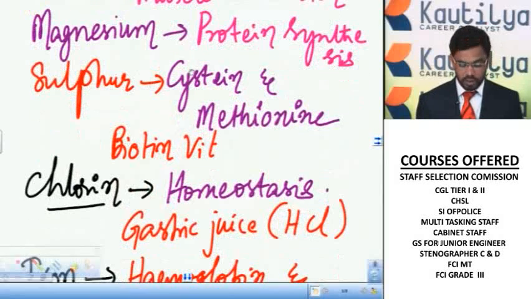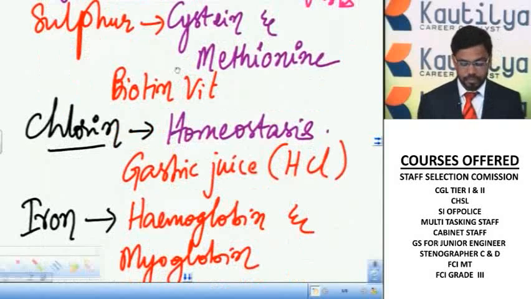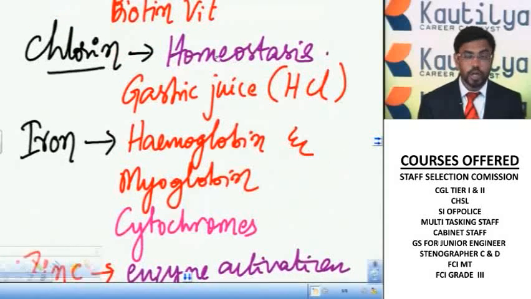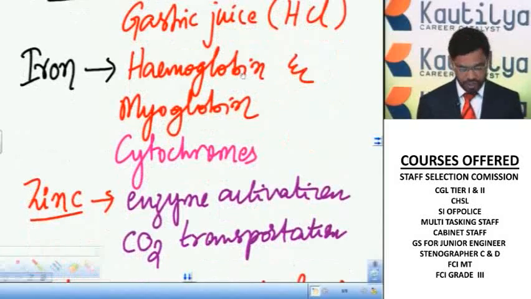Magnesium is useful for protein synthesis. Actually, the protein synthesis occurs on the surface of the ribosomes. So these ribosomes have two subunits, that is smaller subunit and larger subunit. Generally these subunits are free. At the time of protein synthesis, the subunits get united in the presence of these magnesium ions. And sulfur is a component of cysteine and methionine amino acids and is also a component of biotin vitamin. Chlorine maintains the homeostasis and it is also useful for formation of gastric juice, that is it is available in the form of HCl.